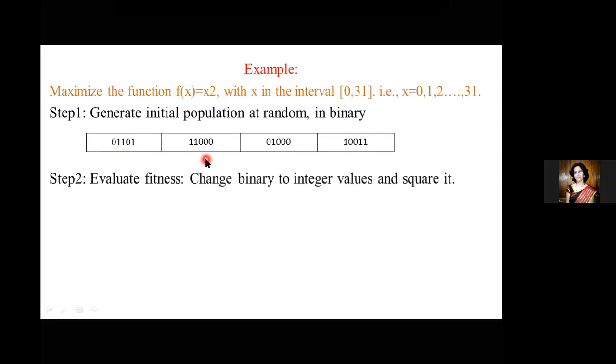Next, we go for the second step. In the second step, we have to evaluate the fitness. Evaluating fitness means we have to change these binary values we've taken to integers and then square them up.